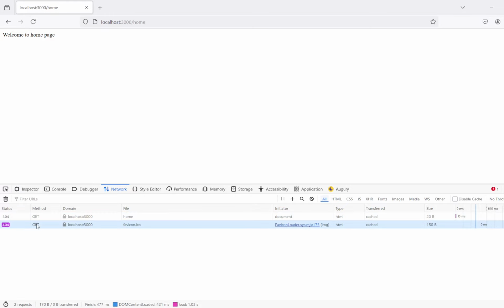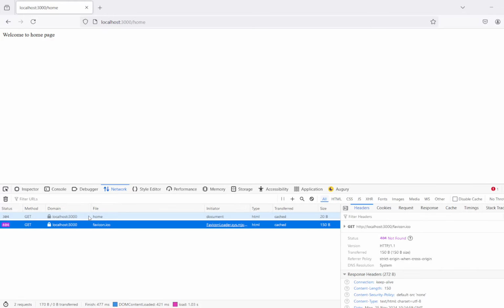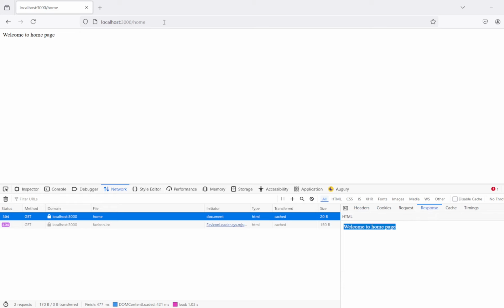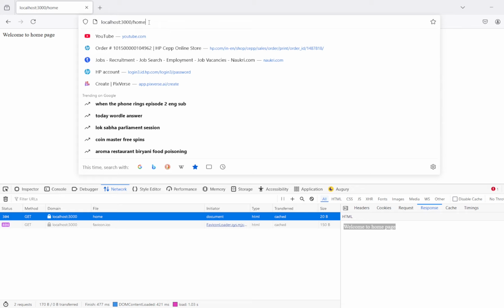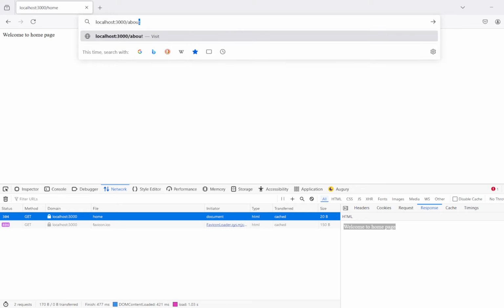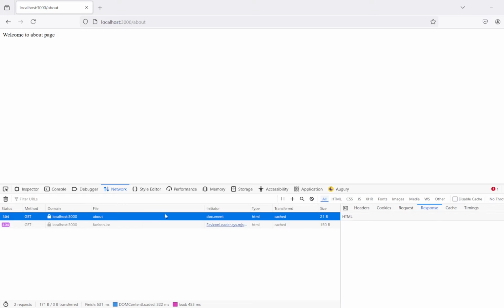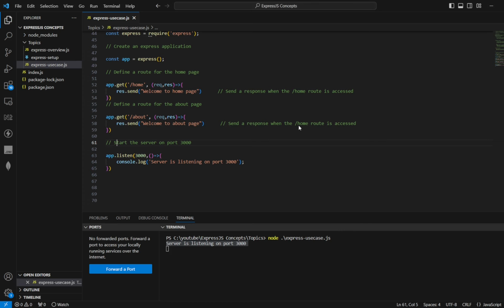The method is GET, the file is home, and we are getting the response "Welcome to home page". Similarly, for about, the response is "Welcome to about page".